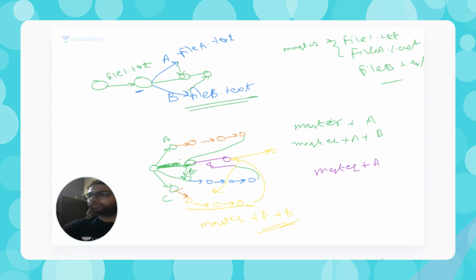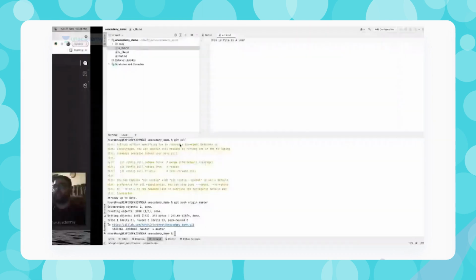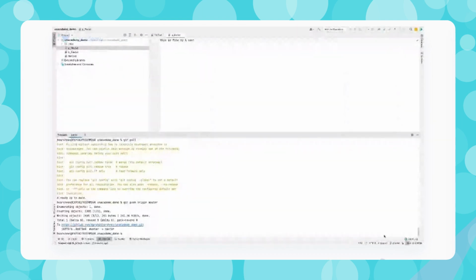Now let's take a concept where we are having changes in the same file. So let's go into the code and directly see how we can have the changes in the same file. All right, so I'm doing it quickly, and at the same time I will be showing you.